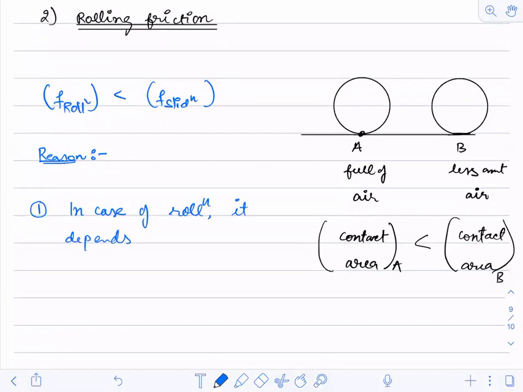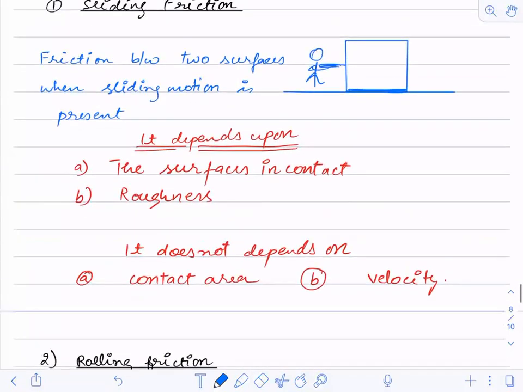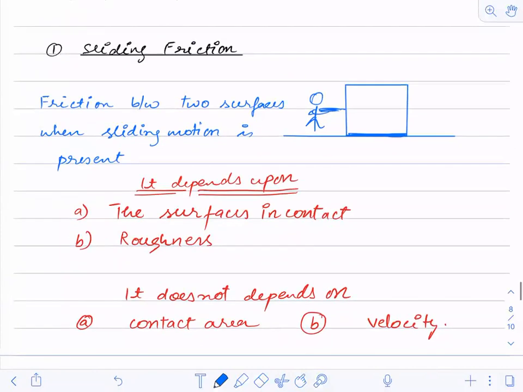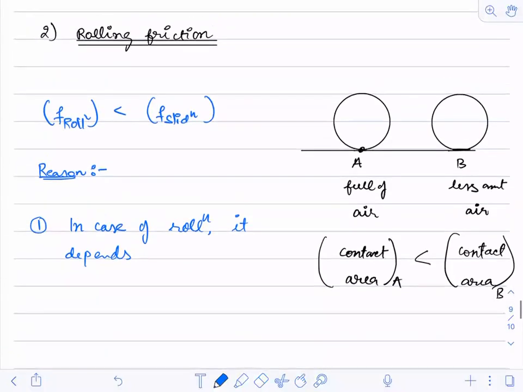When you are studying in the book, friction does not depend upon the contact area. That is said about sliding friction. But for rolling friction, it does depend. Understood? In case of rolling, it depends on contact area.